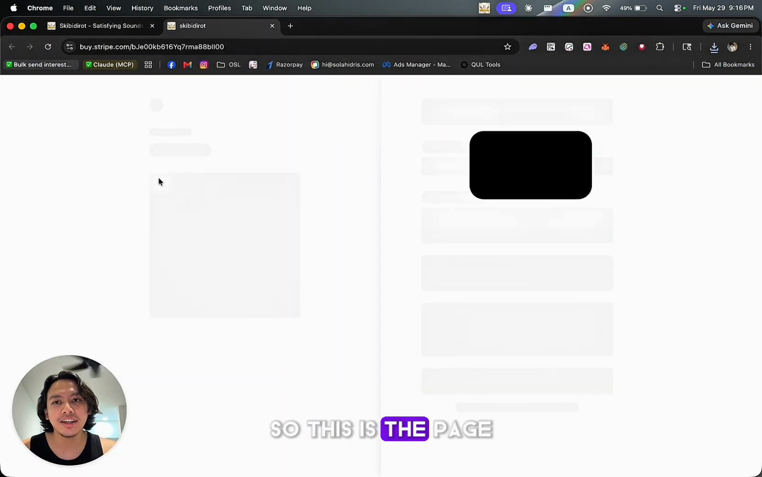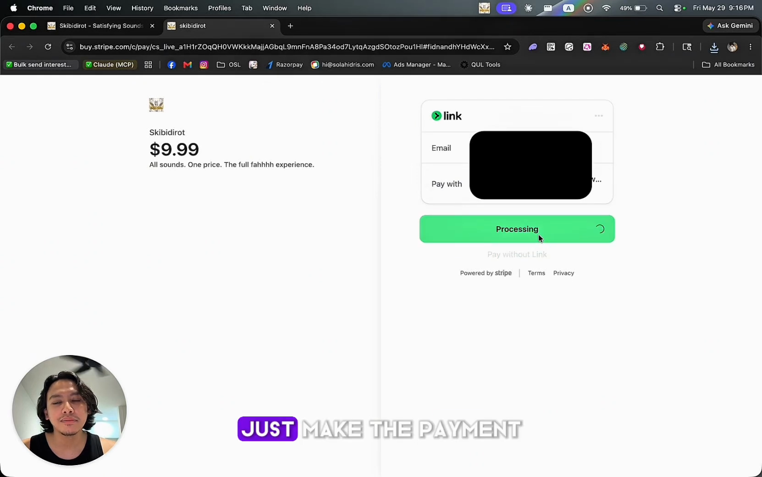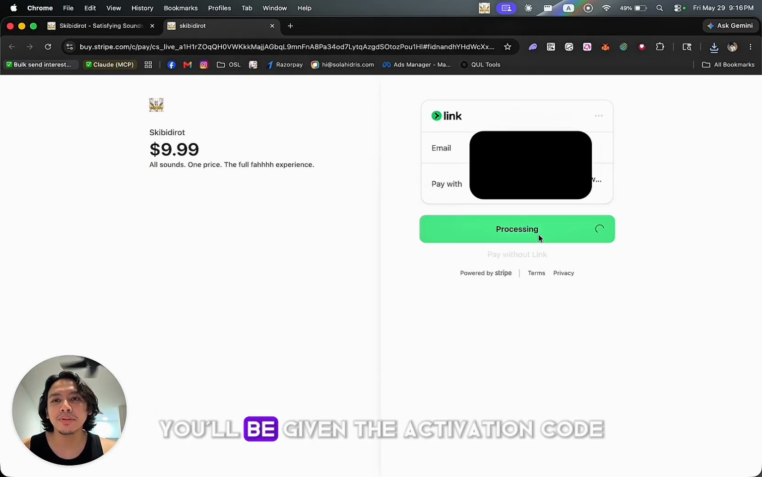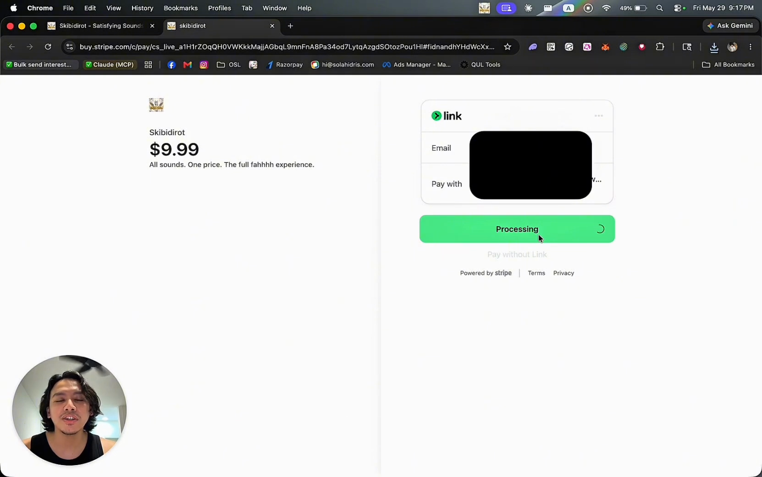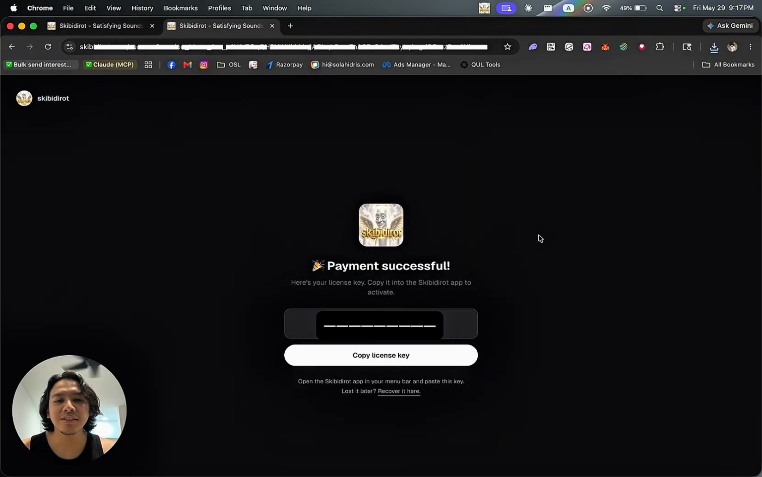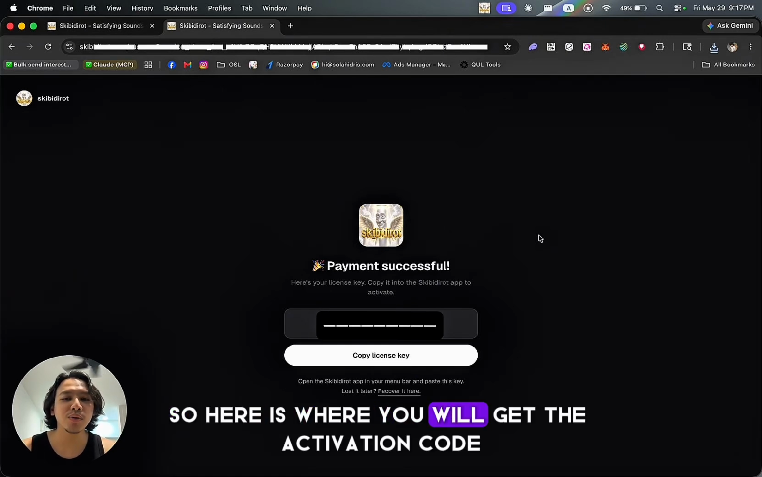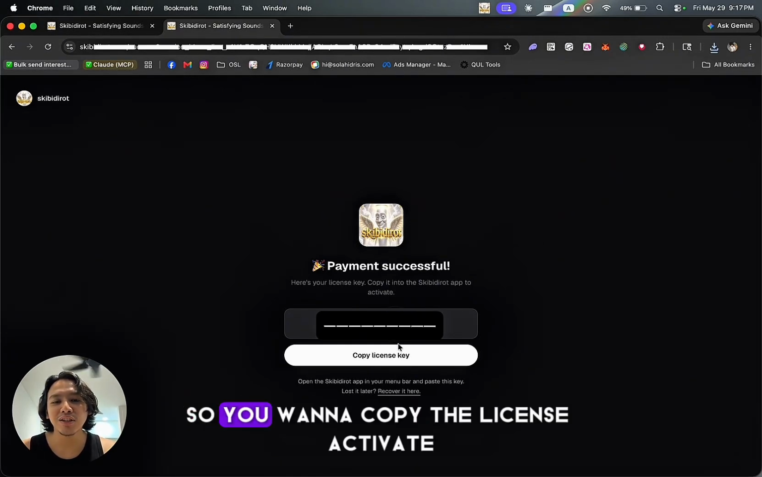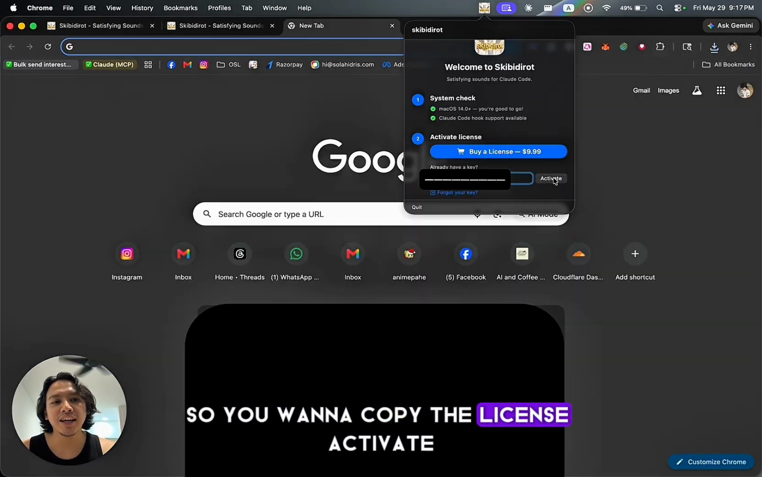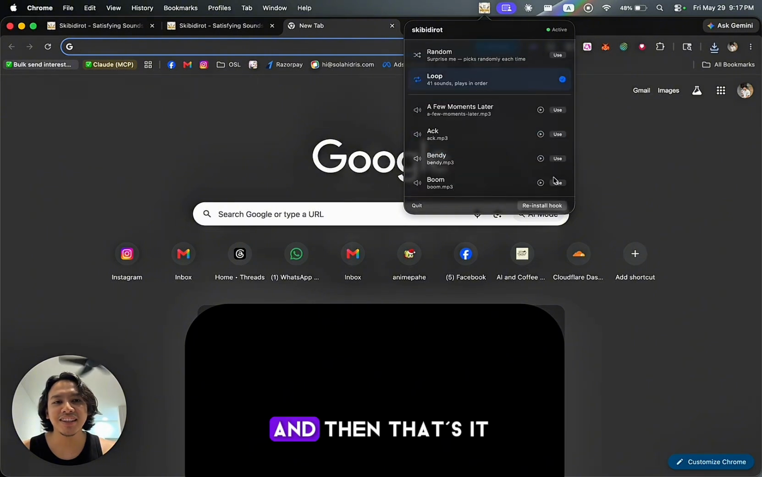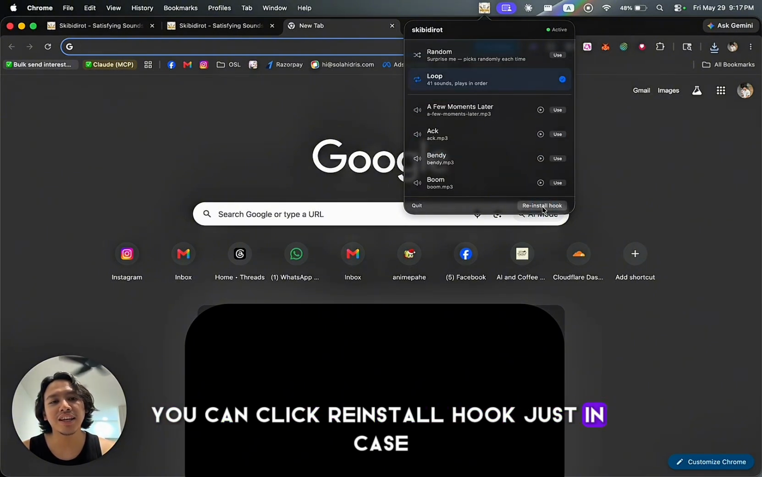So this is the page. Just make the payment, and then after you're done, you'll be given the activation code. Alright, so here is where you will get the activation code. So you want to copy the license, activate, and then that's it. You're good to go. You can click reinstall hook just in case.